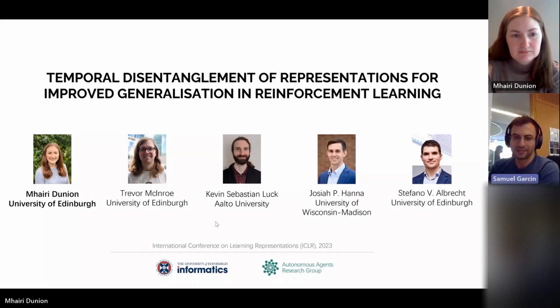Today, Mhairi is presenting her work, which was published at the ICLR 2023. And it's on temporal disentanglement of representation for generalisation in RL. And it's quite an interesting take on state representation learning for reinforcement learning. So it's looking forward to the presentation. Thank you for presenting today, Mhairi.